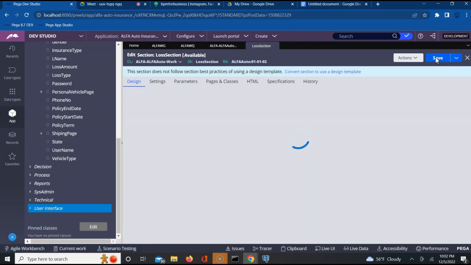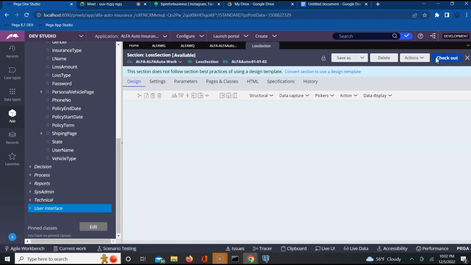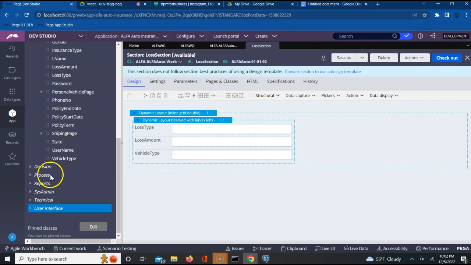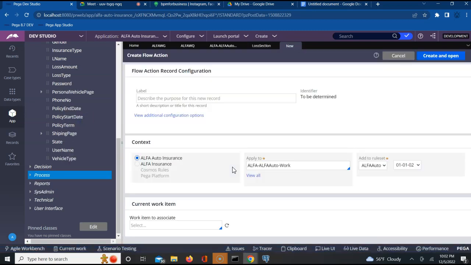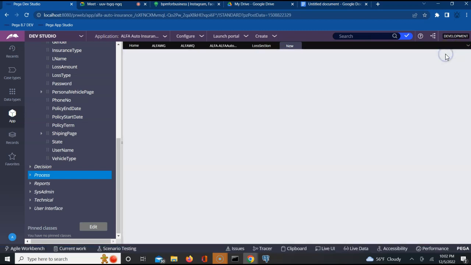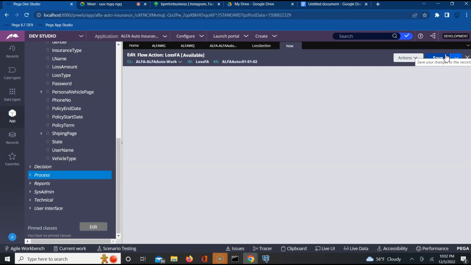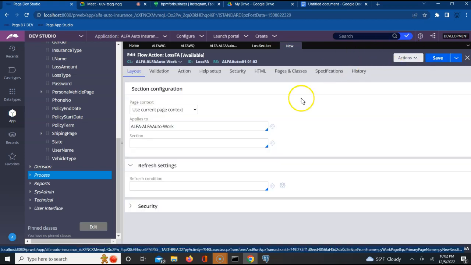Perfect. Of course, where does the section go, guys? Flow action. Create a flow action. Section, flow action, flow should be your mantra for UI. Loss FA, loss flow action. Perfect. You don't have to create a page or anything because all the sections are in our work class only. I can find that here.